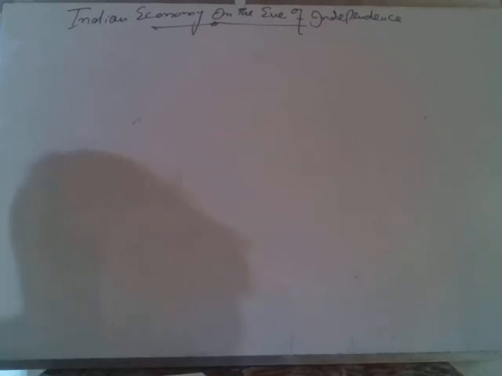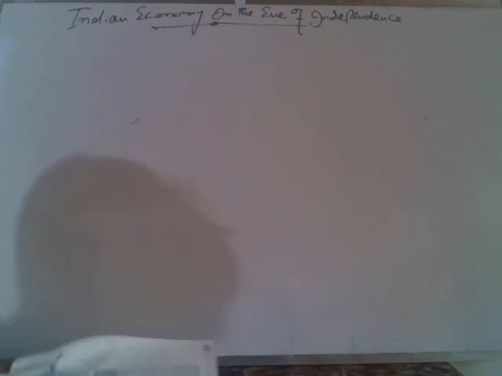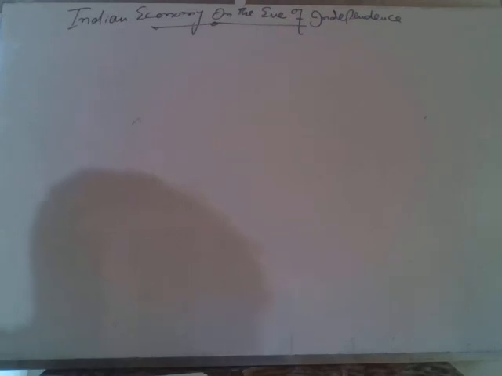In the coming lessons, we will discuss what was the state of agriculture at the time of independence. What was the state of the industrial sector? What was the state of the foreign sector? And what was the occupational structure at the time of independence? Where were people working? In which sectors were people working? How much income was coming from different sectors? And also we will go into infrastructure. What was the state of infrastructure at the time of independence?